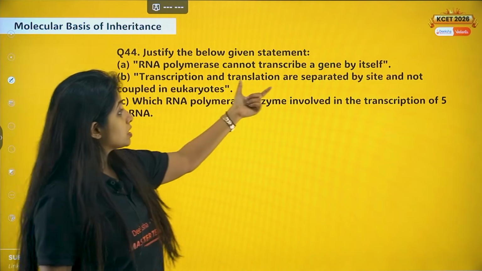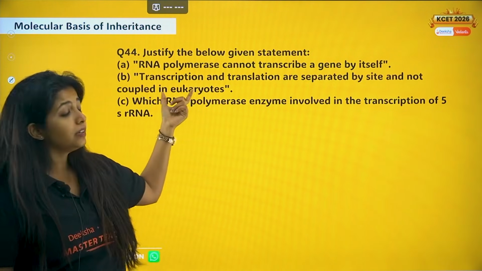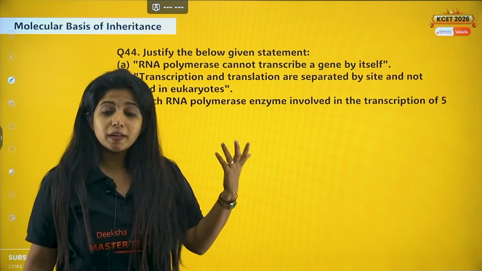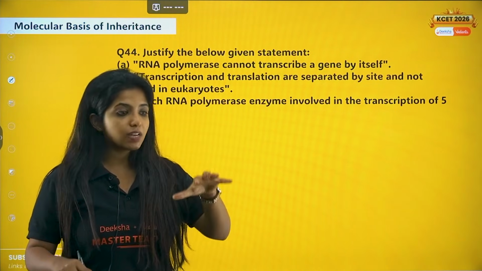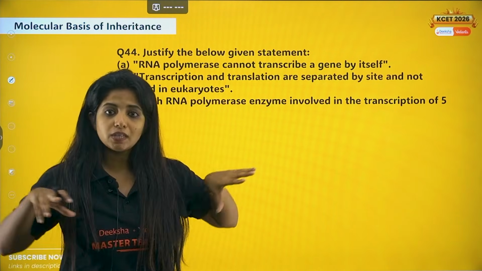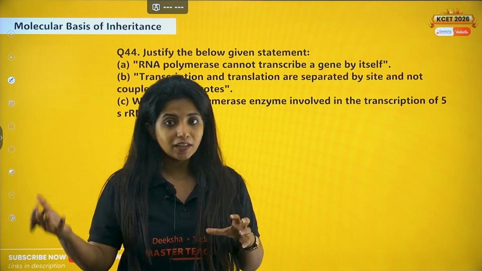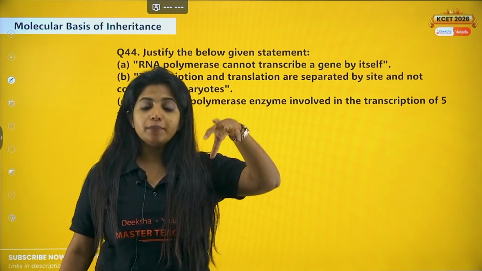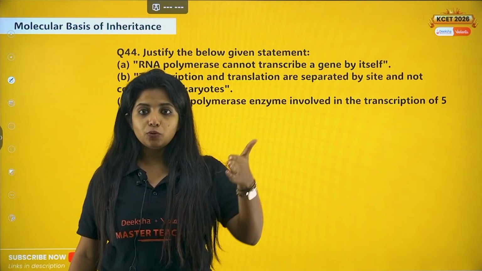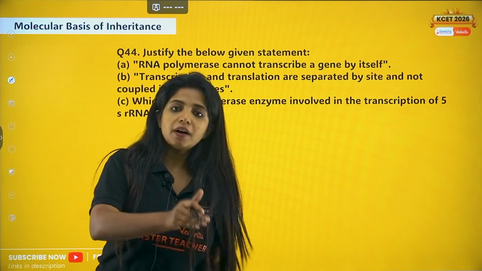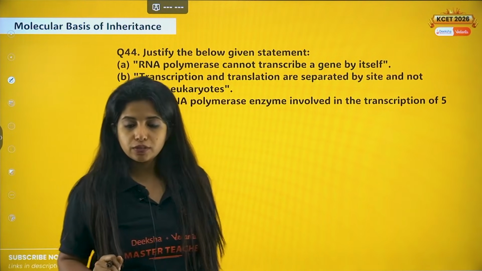Now, transcription and translation are separated by site and not coupled in eukaryotes. Yes, you have to explain that. So you have to say in prokaryotes, since there is no nucleus, the nucleus and cytoplasm are not separate, everything happens in one region. But in eukaryotes, since you have a nucleus and the cytoplasm separate, transcription happens inside, DNA to RNA, mRNA formation, and this mRNA moves outside for the process of translation.